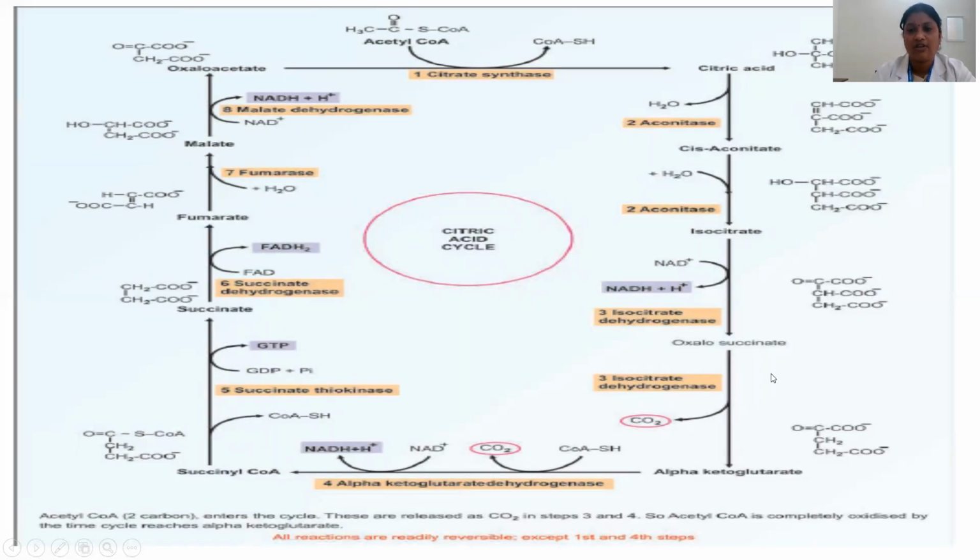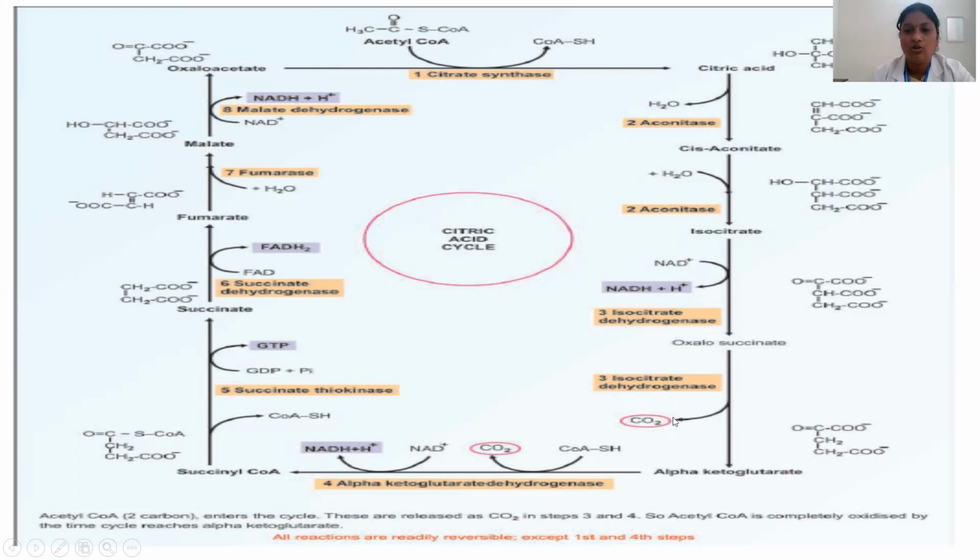This isocitrate is converted into oxalosuccinate with the help of the enzyme isocitrate dehydrogenase. Since hydrogen is removed from isocitrate, this enzyme is called a dehydrogenase, the isocitrate dehydrogenase. This H plus ion is contributed to NAD plus to form NADH. So one NADH is formed in this third step of the TCA cycle. Then the oxalosuccinate undergoes decarboxylation to form alpha ketoglutarate. So of the 2 carbon atoms contributed by acetyl coenzyme A, 1 carbon atom is released here as carbon dioxide.